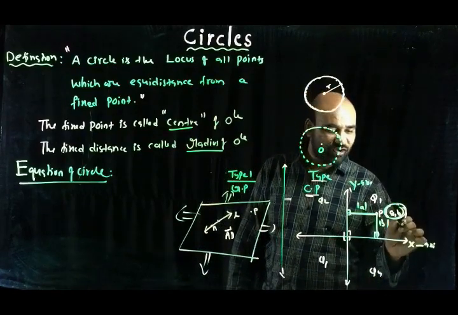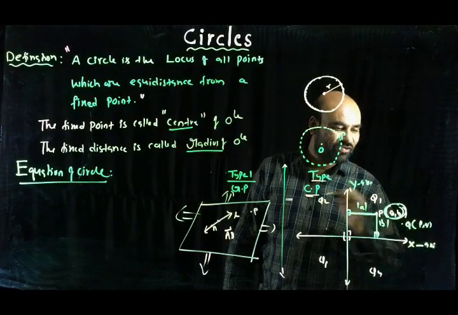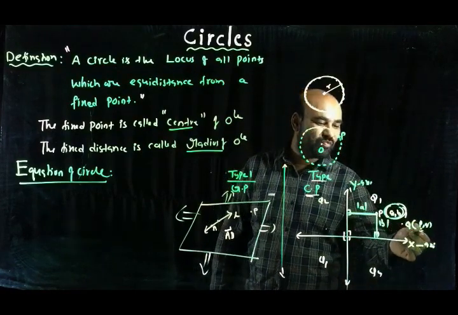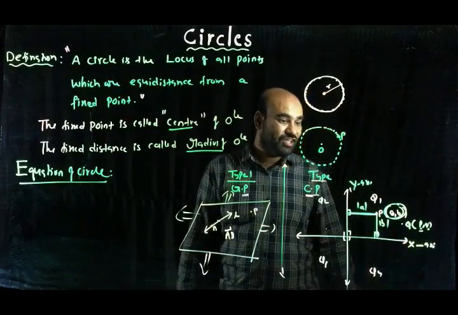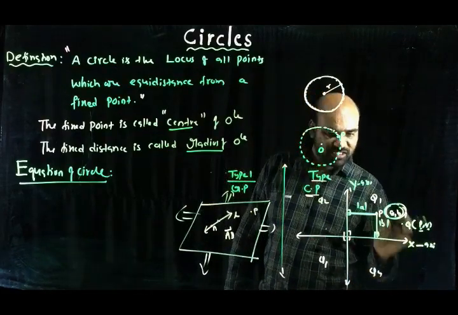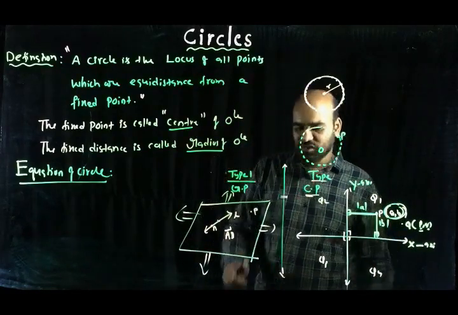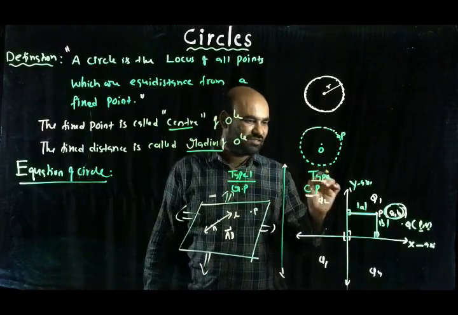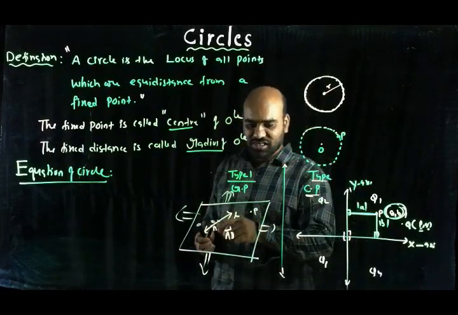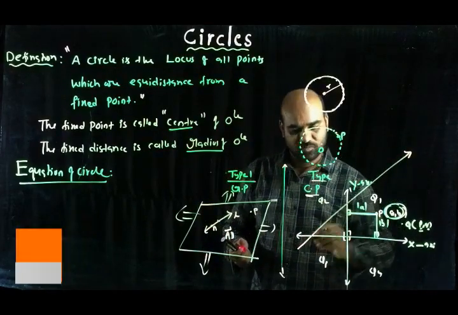Similarly, for another dot taken as Q, it should be followed by an ordered pair P comma Q. This point is P units from the y-axis and Q units from the x-axis. Every dot should be followed by an ordered pair, and for every ordered pair there is a location of a dot on the coordinate plane. So here just dot P. Okay, now a line L is taken here. Similarly, here also a line is taken.